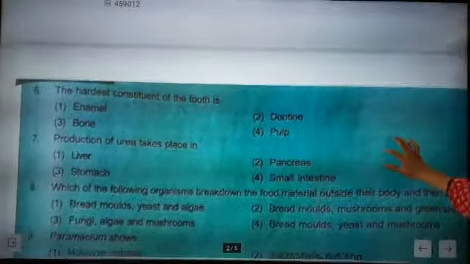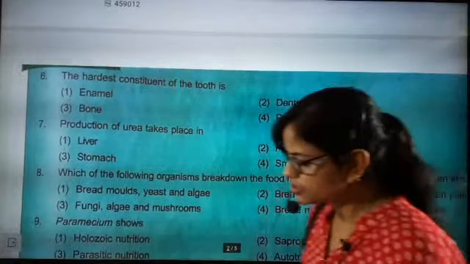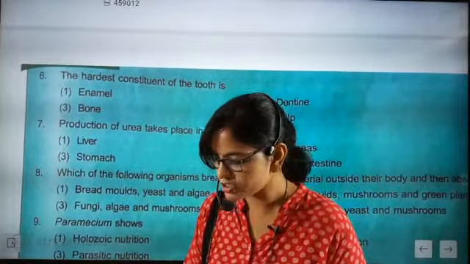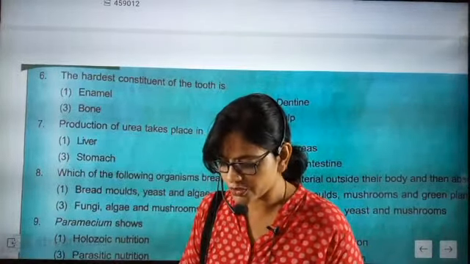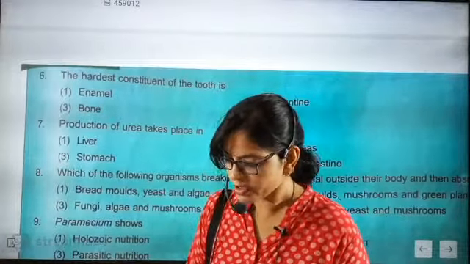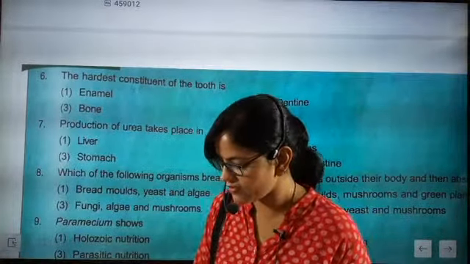Question number 6. Now the hardest constituent of tooth. Now I think many of you know about the hardest constituent of tooth. Can anybody tell me what is the hardest? I think it is again very dark.